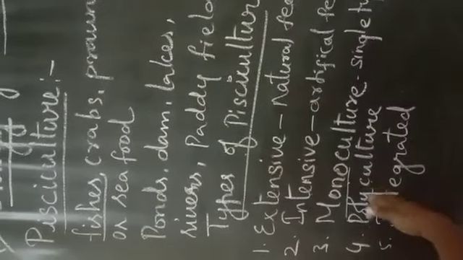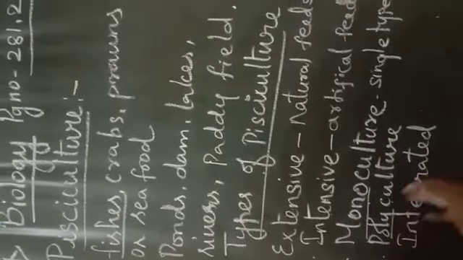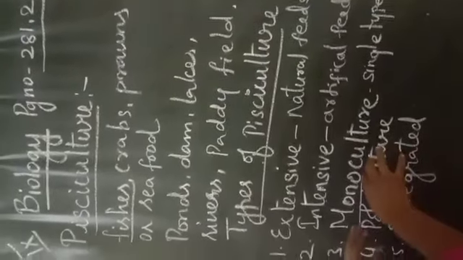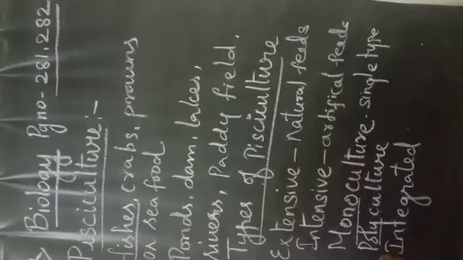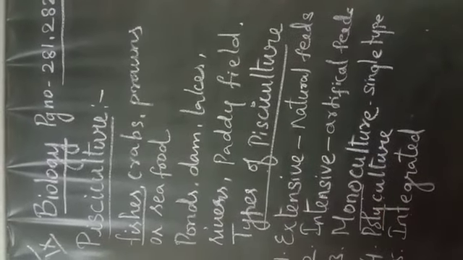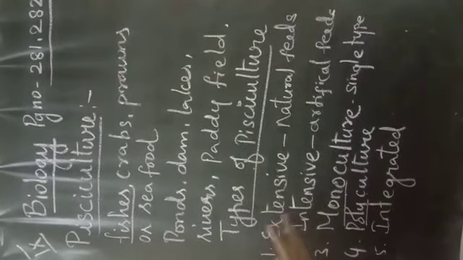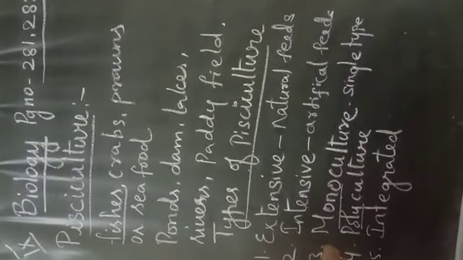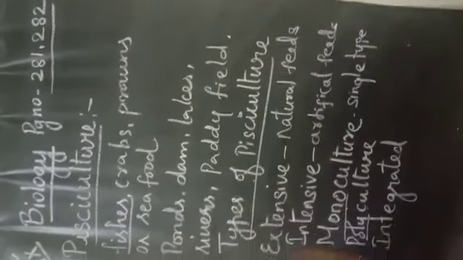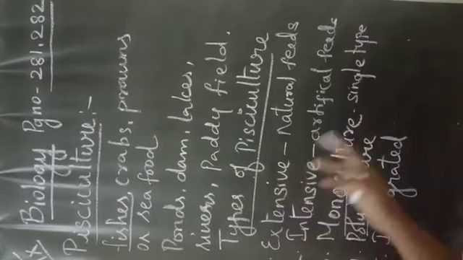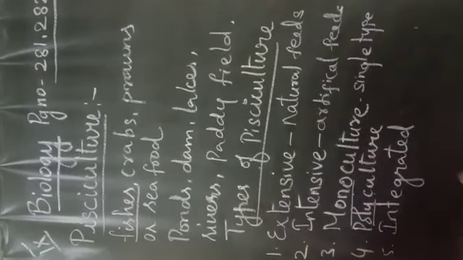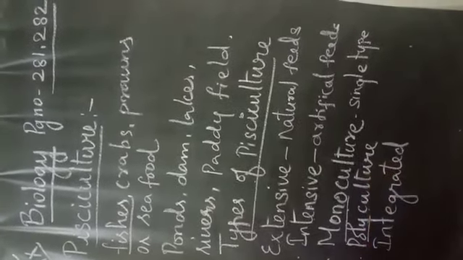Next, polyculture. Poly means many, different varieties of fishes are grown in a particular area. So that is called polyculture. For example, culturing more than one variety of fishes in the water bodies is called polyculture. For example, katla as well as prawns or any other fish varieties are grown together, and that is called polyculture.